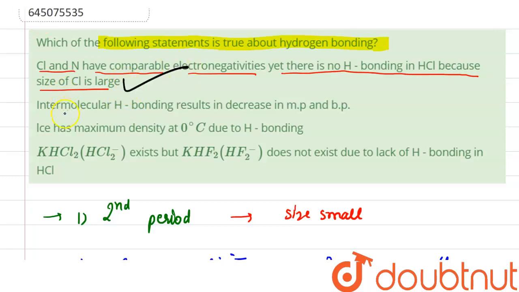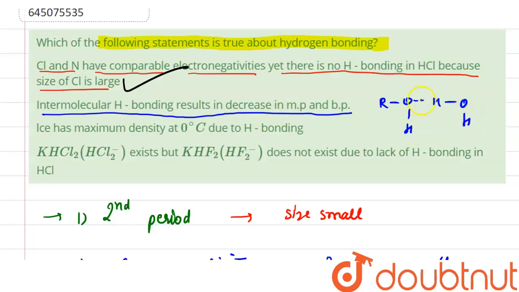Let us see option 2, which is: intermolecular hydrogen bonding results in a decrease in melting and boiling point. Intermolecular hydrogen bonding is present between two different molecules, like ROH alcohol and water molecule. In this, intermolecular hydrogen bonding is present, so it doesn't decrease the melting and boiling point. Intramolecular hydrogen bonding decreases melting and boiling point. So from here we can say that option 2 is not a true statement. This is not correct.